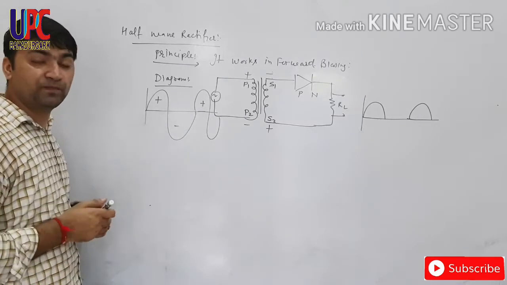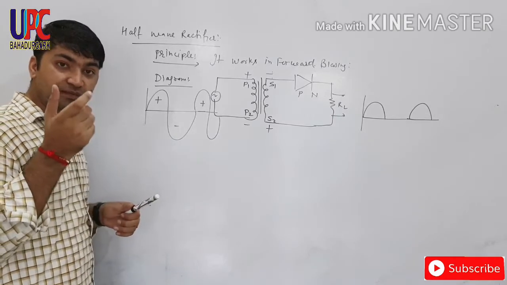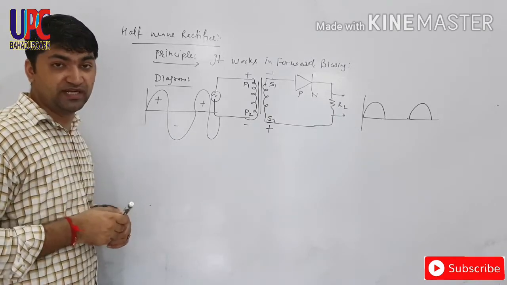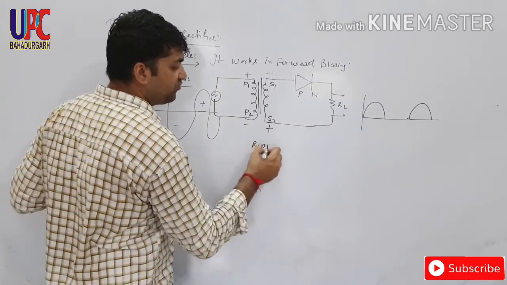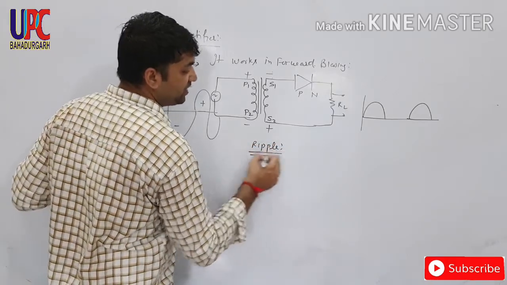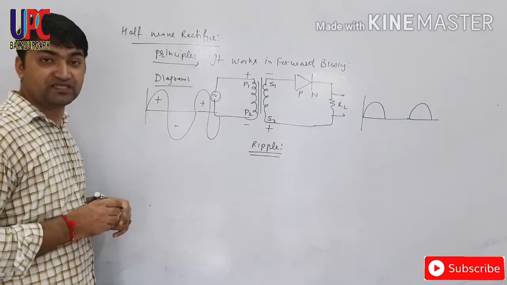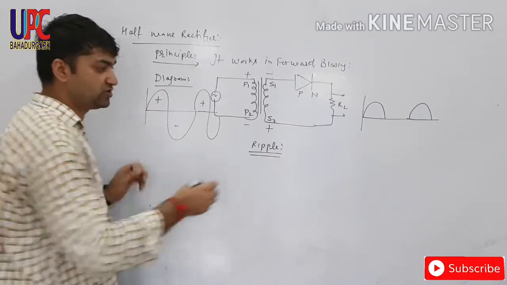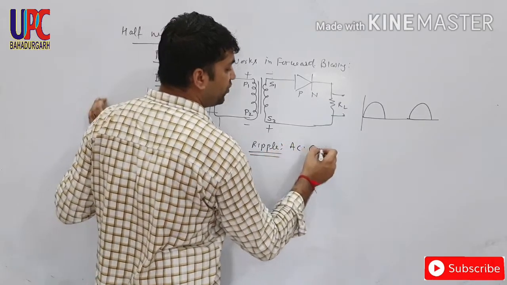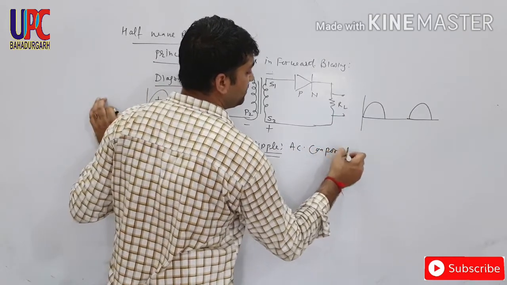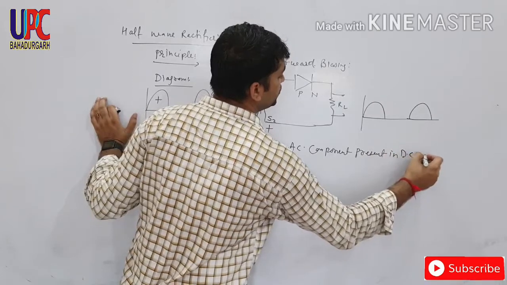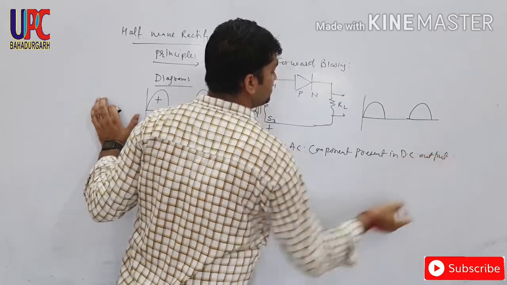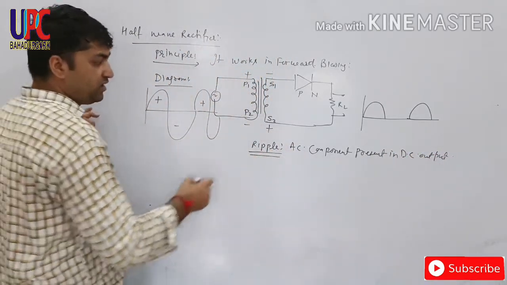But this is not complete DC. Here some AC component is present, which is known as ripple. What is ripple? Ripple means AC component present in DC output.